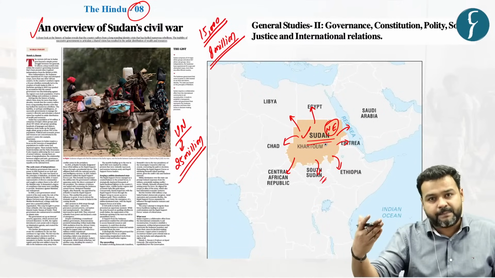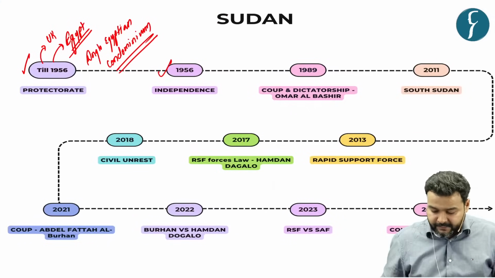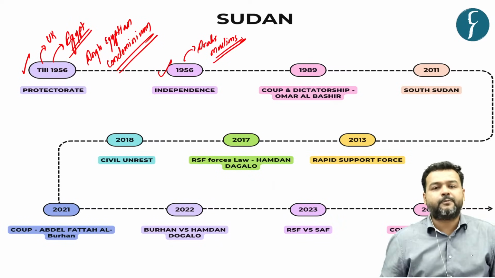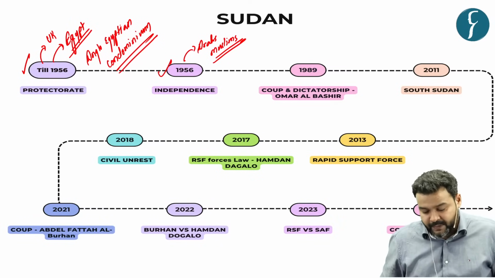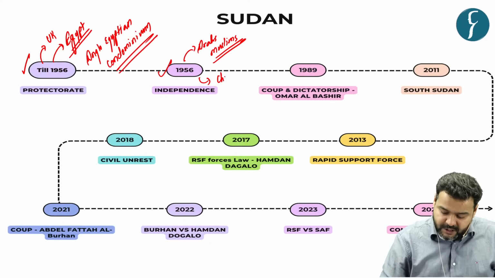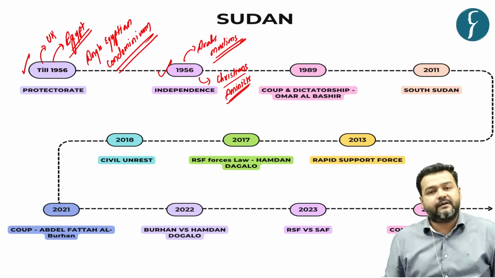The northern part was dominated by Arabs and Muslims. This was a more prosperous and developed region, whereas the southern part was dominated by Christians and Animists. This was an underdeveloped area.